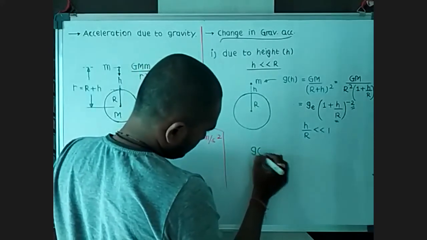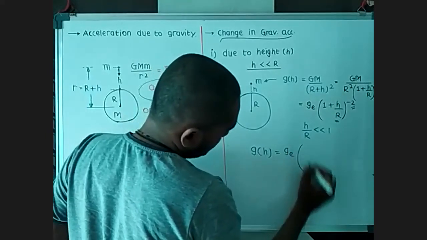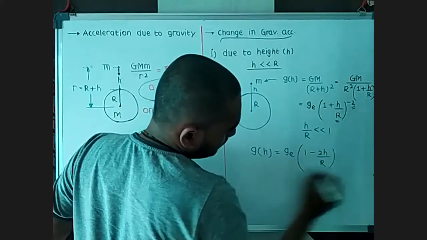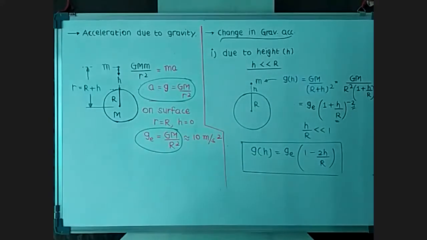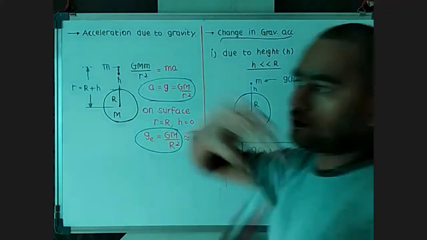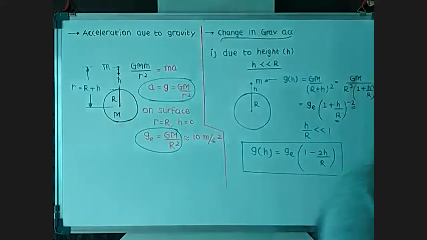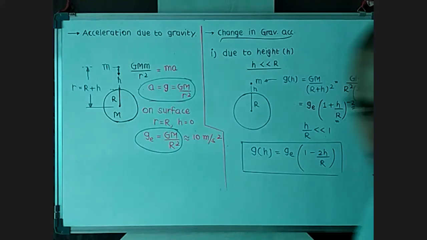So in our binomial expansion, we know that we just take this power with this second term. So this is going to be the change in gravitational acceleration due to the height, but only up to a certain limit of height. This formula is not going to work if we take our height as 500 kilometers or 600 kilometers or even 1,000 kilometers. It will work only up to 100 kilometers. This formula is applicable only up to a height of 100 kilometers.